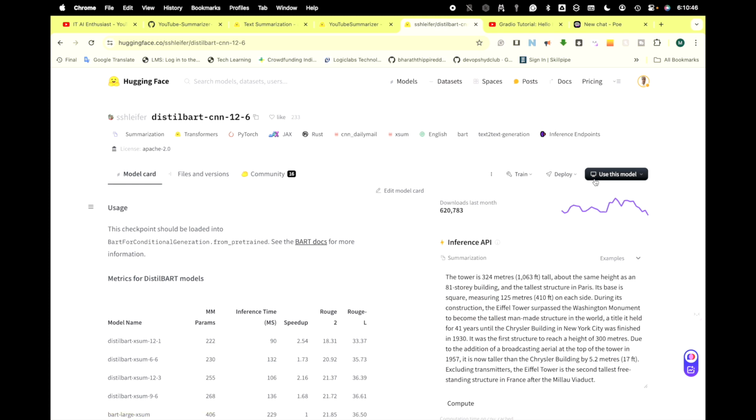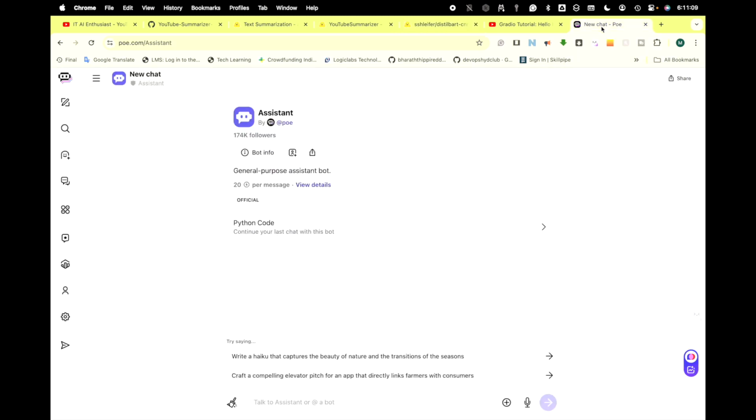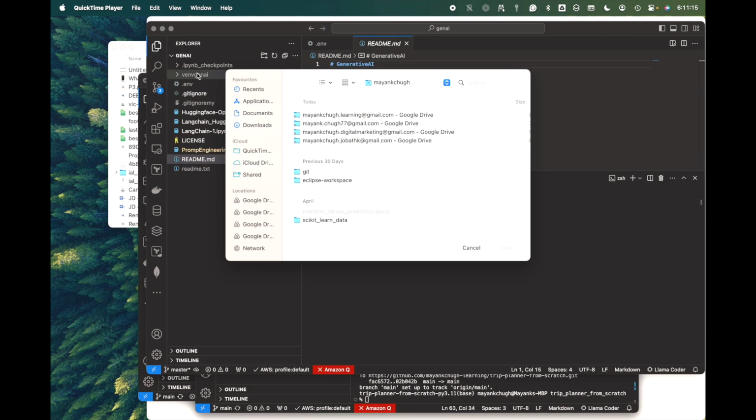However, we'll use both the codes this time, this one and this one. I have already written the code one by one, and I'll paste it and show you. Otherwise, writing code takes time, and frankly speaking, I also took help from ChatGPT.